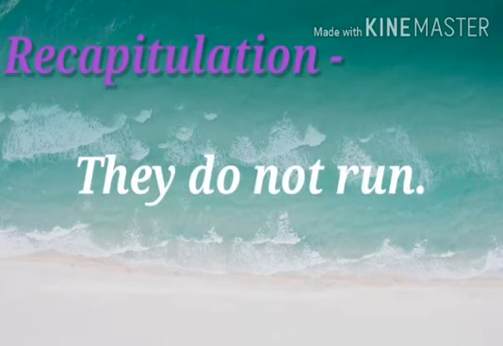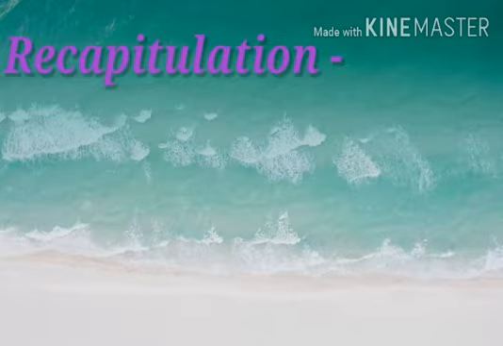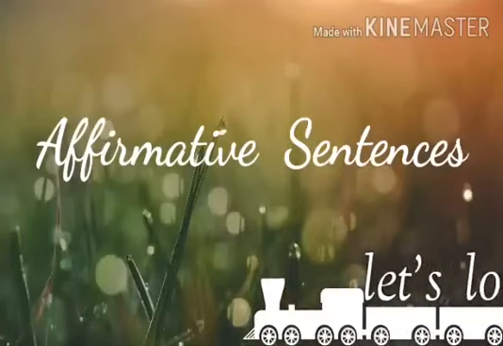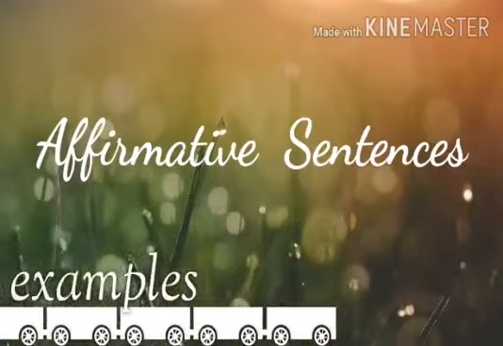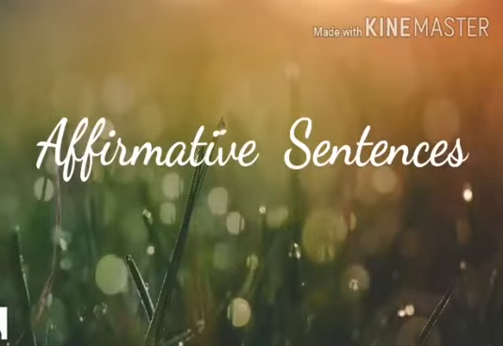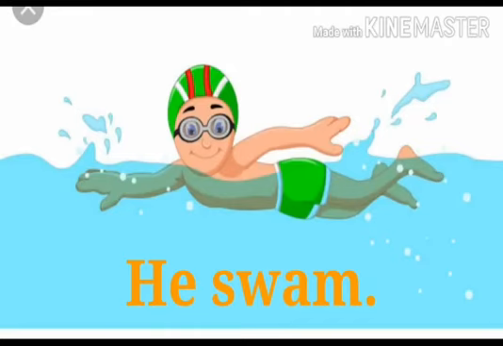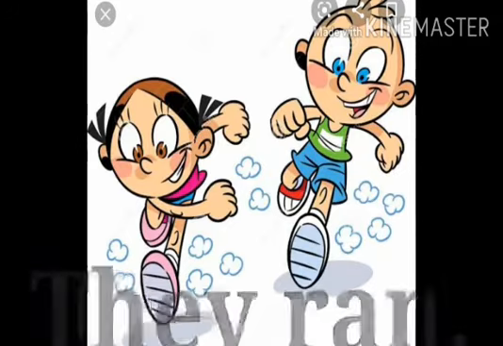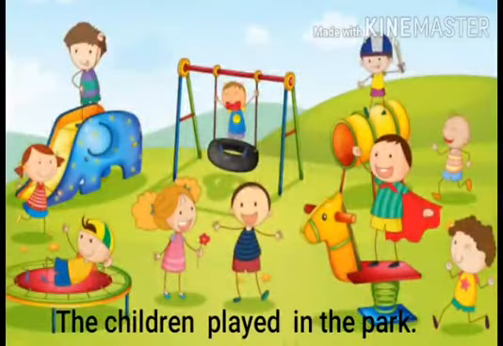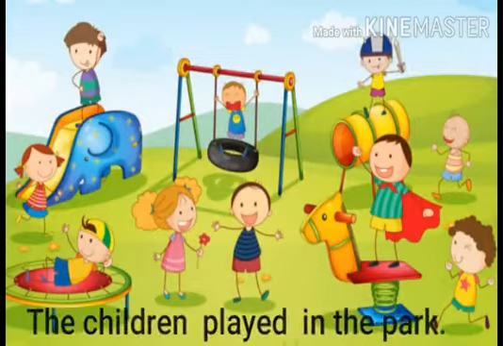Now we will learn how to change the affirmative sentences of simple past tense into their negative form. For that, let's look at the example of affirmative sentences in simple past tense. He swam. They ran. The children played in the park.